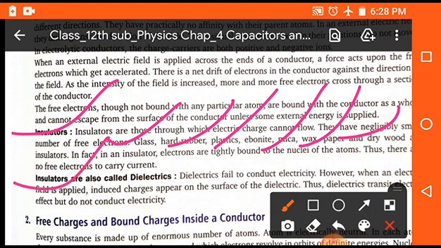Now, there is an important point. Insulators are also called dielectrics. In some conditions, we can say that insulators are equivalent to dielectrics, because in the case of insulators, current cannot be drawn. But in the case of dielectrics, in some conditions, some electric field can be applied. So in some conditions, we can say that insulators are also called dielectrics.